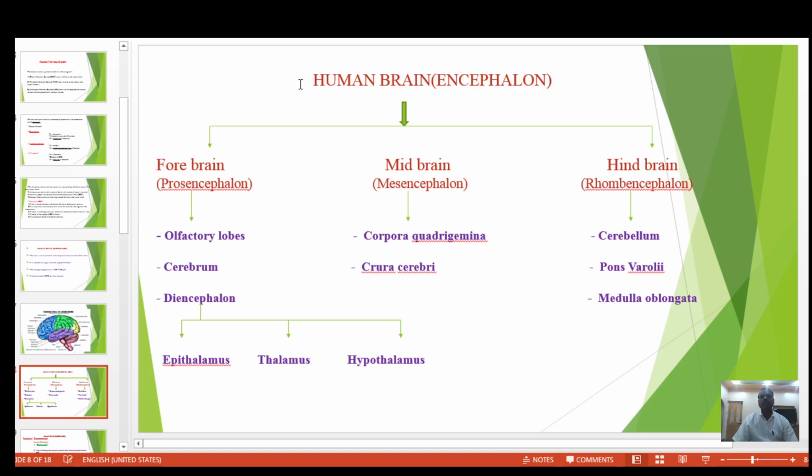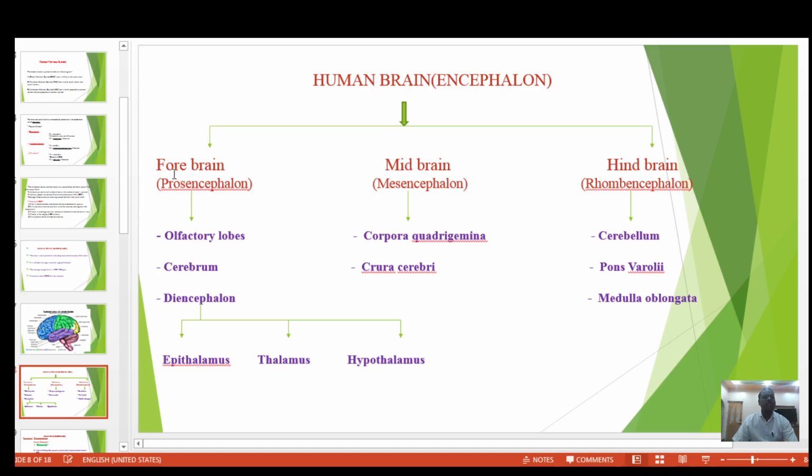Next, the human brain, also called encephalon, is mainly divided into 3 parts. The first part is called the forebrain, also called prosencephalon. The next part is the midbrain, also called mesencephalon. And the third part is the hindbrain, also called rhombencephalon. So these are the three main parts of the human brain: forebrain, midbrain and hindbrain.